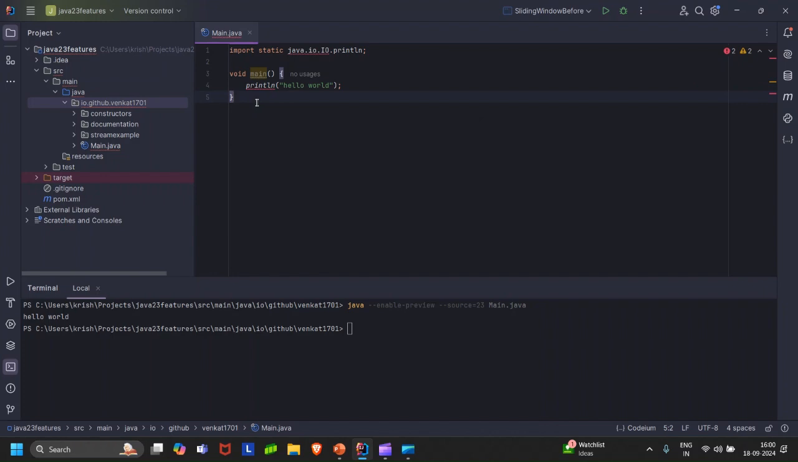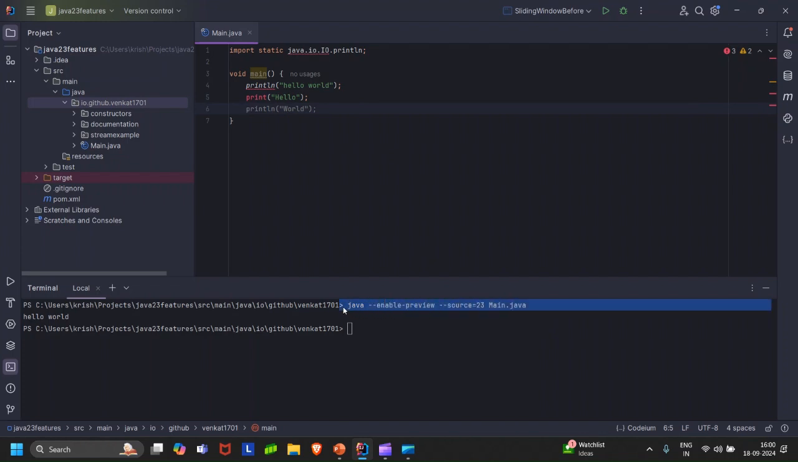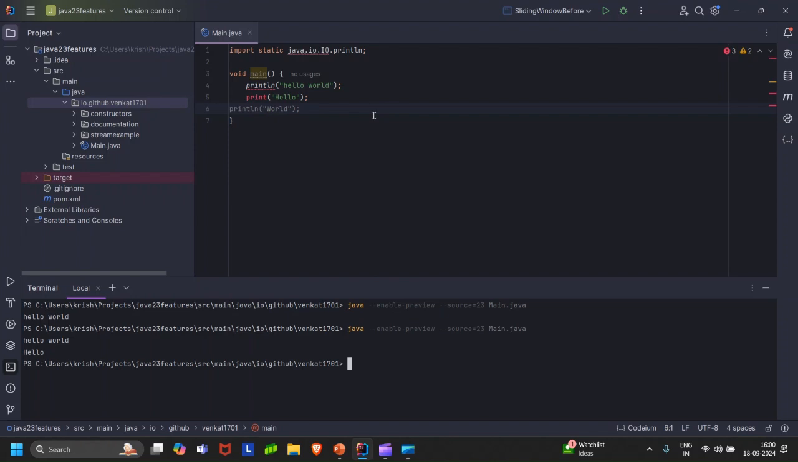You can create another instance main method within a class itself, but then again you will have to instantiate the class and then invoke the main method. So that's also possible now. Other than this, there are different other print statements that we can use. So I can say print hello, and when we run this, let me just copy and paste. So we get hello world and hello as usual.